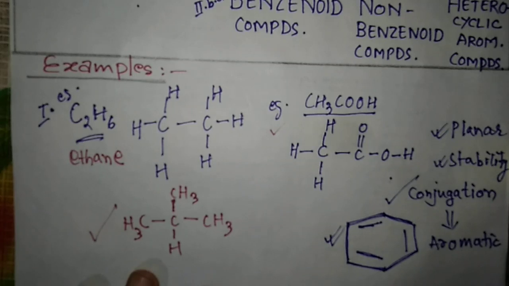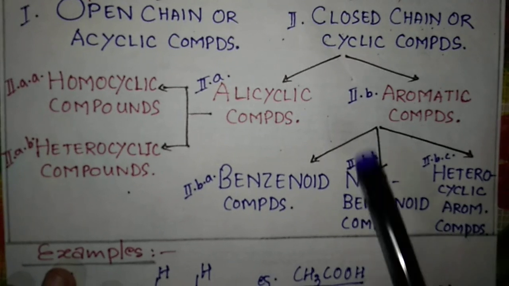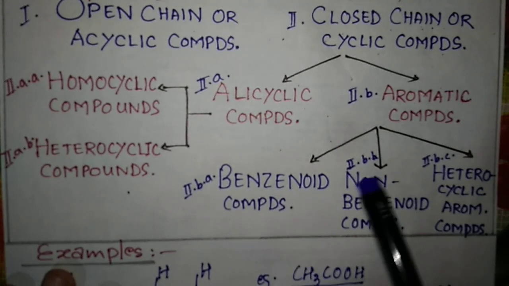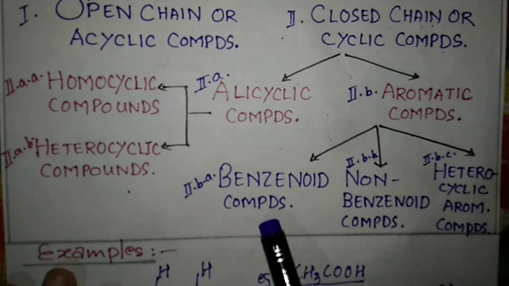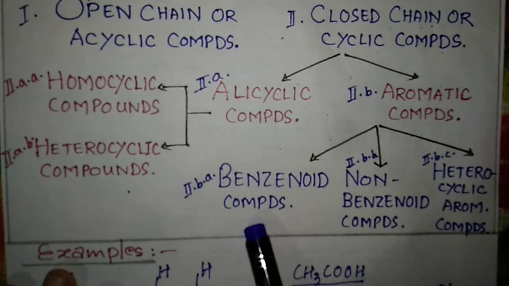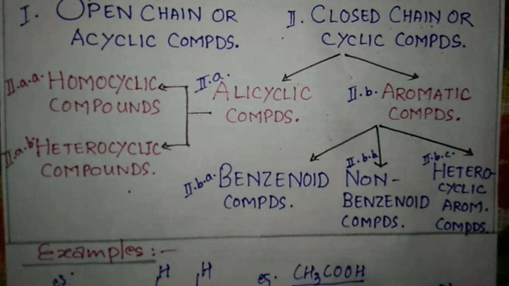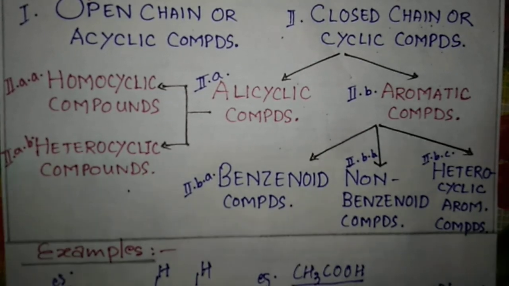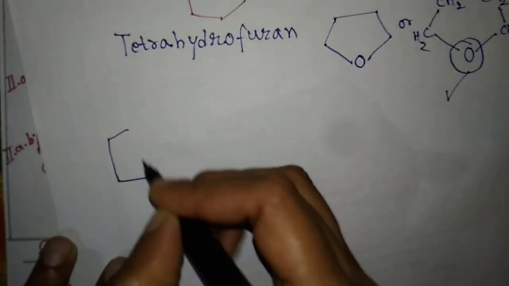So here I have just given an overview. These aromatic compounds are further divided into benzenoid, non-benzenoid compounds and heterocyclic compounds. Now what are benzenoid compounds? As the name suggests, this type of compound contains benzene rings. An example of these benzenoid compounds, the most common example, will be benzene.